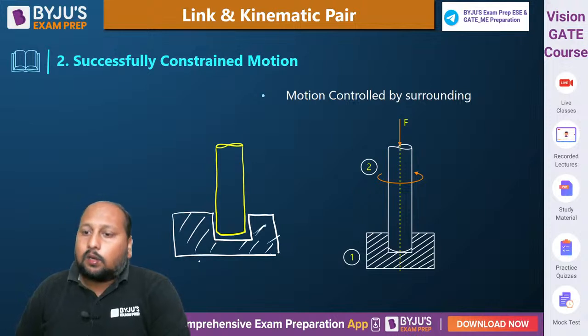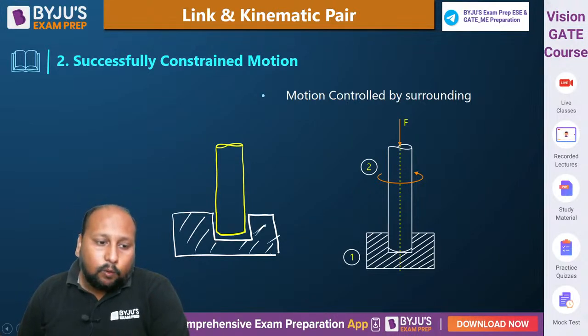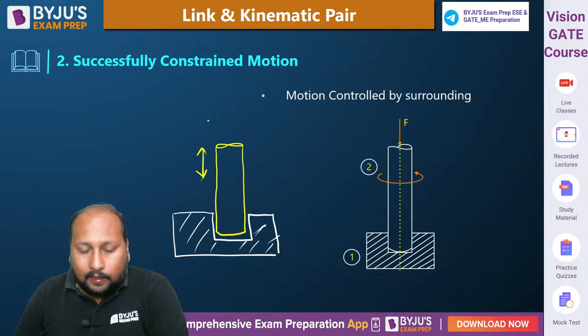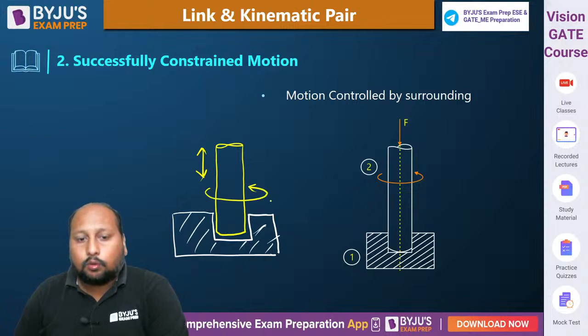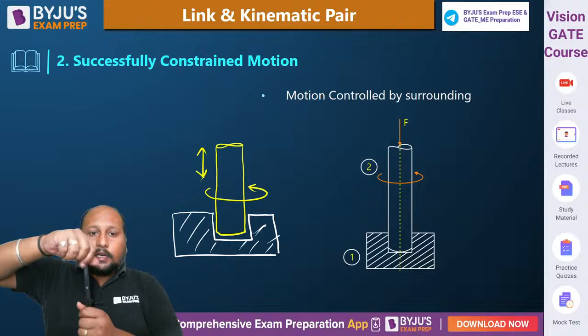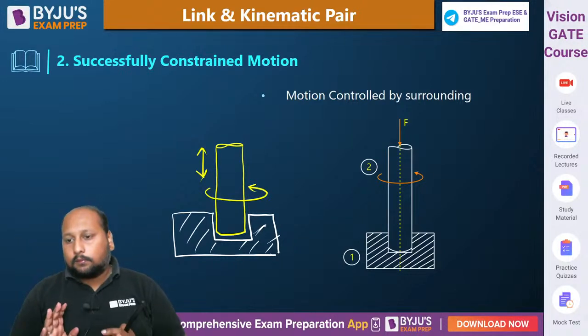So inside this slot, can we say this yellow color shaft will be able to have a translatory as well as a rotational motion? दोनों possible है. It can move up and down also and it can rotate also. दोनों कर सकते हैं. तो अभी तो this is an unconstrained motion.